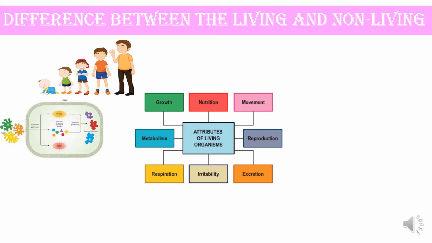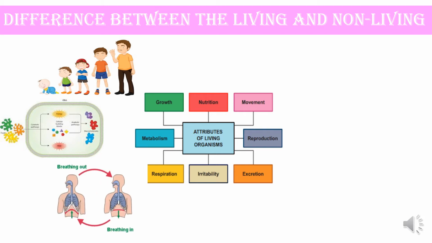The living organism undergoes the process of metabolism, which involves the physiological activity of the body. The non-living organisms do not show growth and metabolism. The living organisms can breathe, they can respire, they take in oxygen, give out carbon dioxide. The non-living organisms do not breathe.